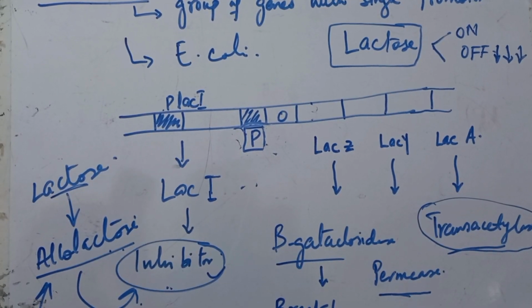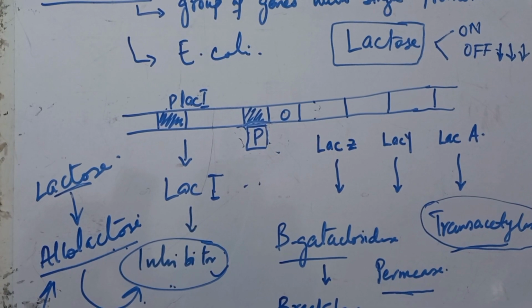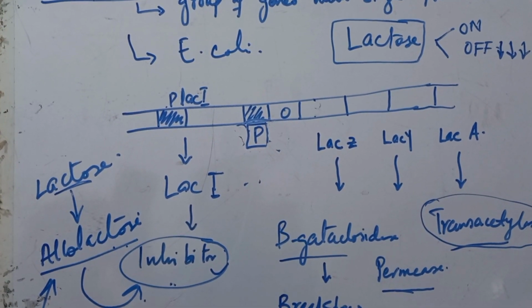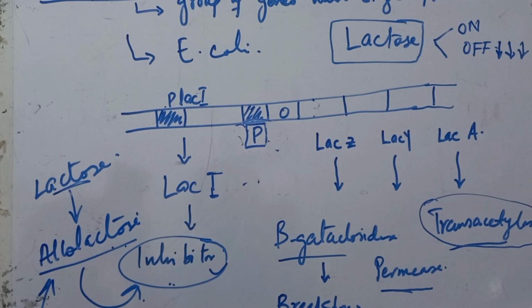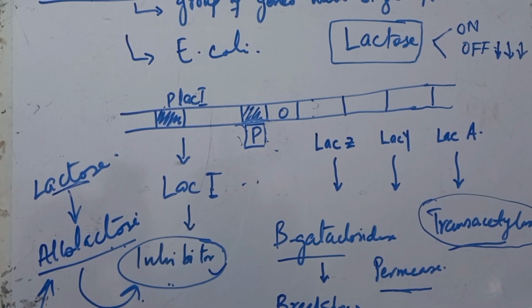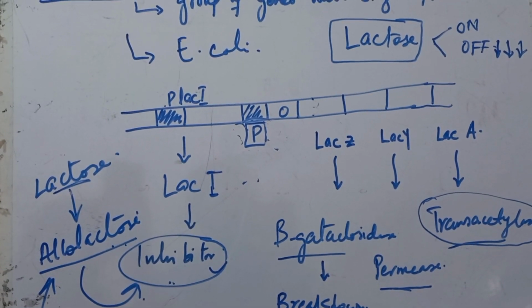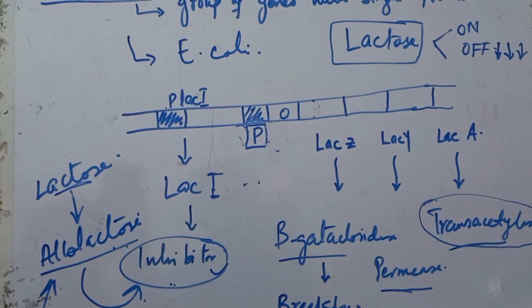In the next lecture, we will study how the lac operon is regulated by the presence of cyclic AMP, by the presence and absence of lactose, and how it affects the binding of repressor and activator proteins.